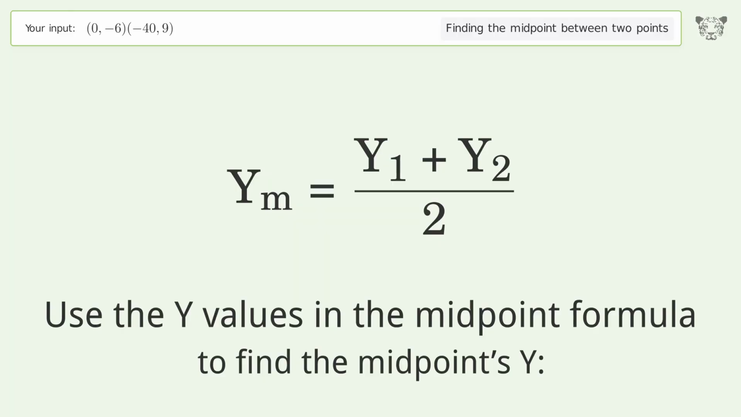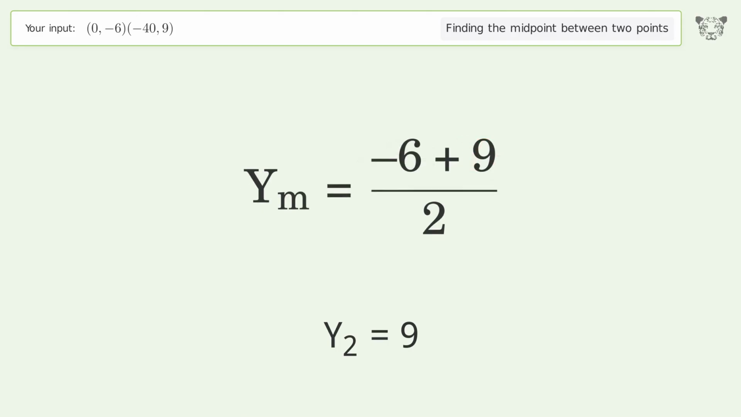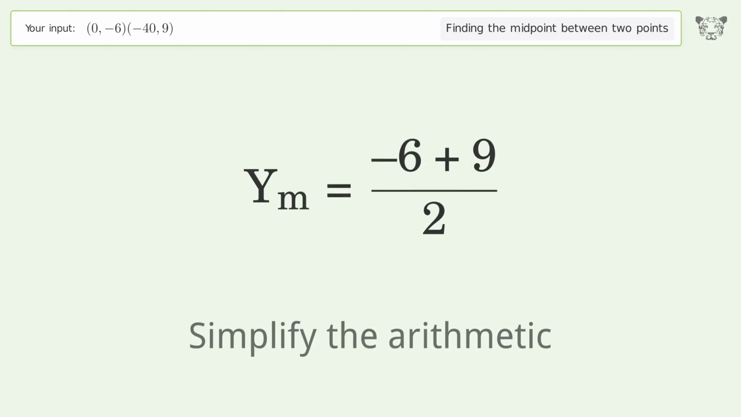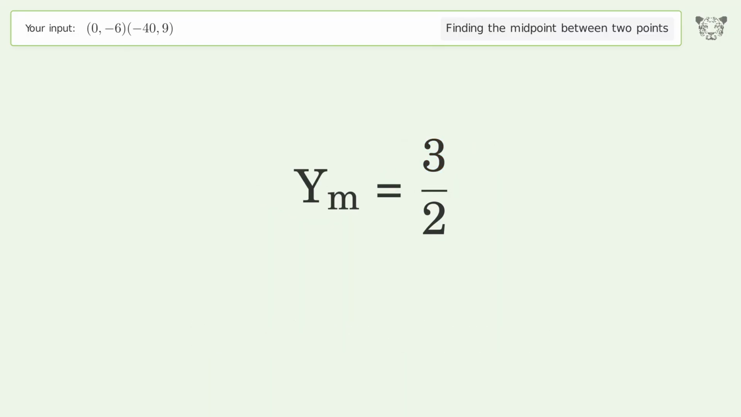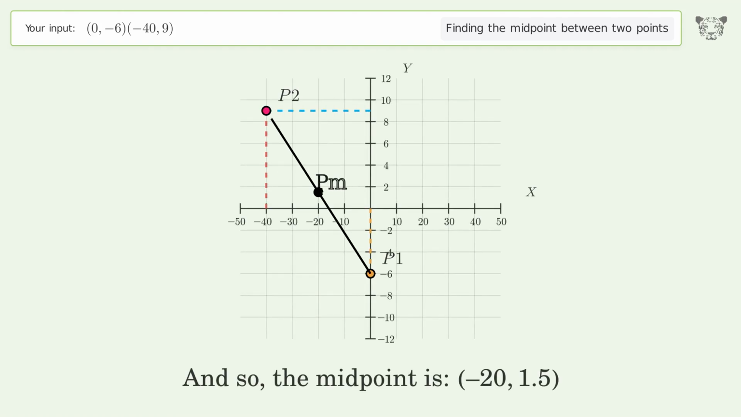Use the y values in the midpoint formula to find the midpoint's y. y1 equals -6. y2 equals 9. Simplify the arithmetic. And so, the midpoint is -20, 1.5.